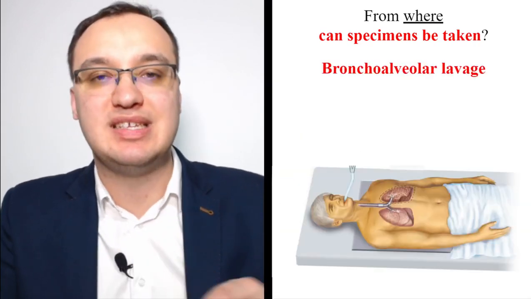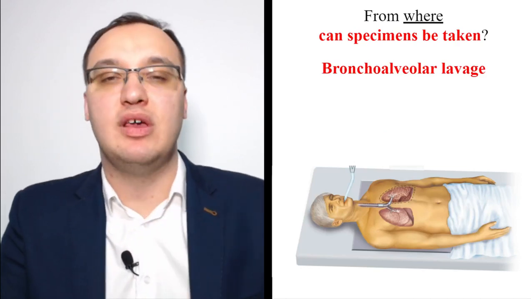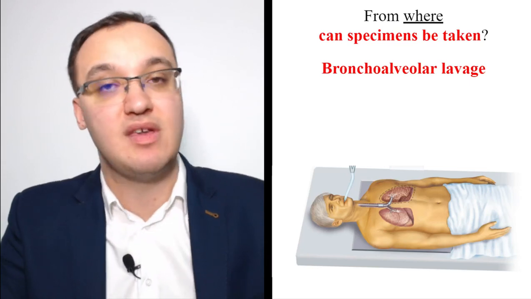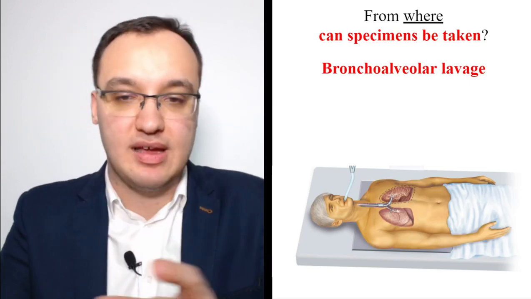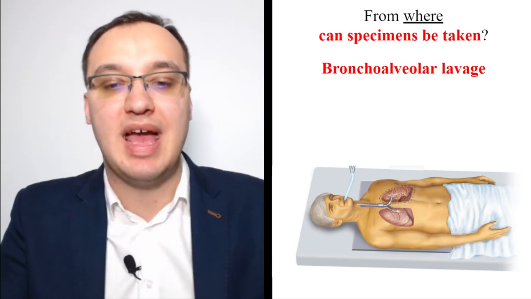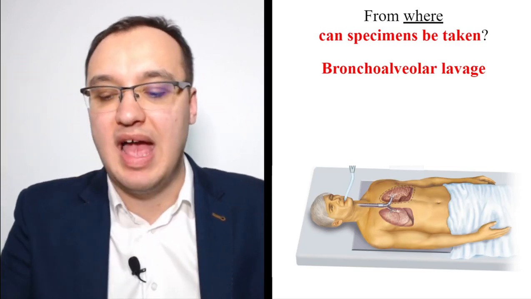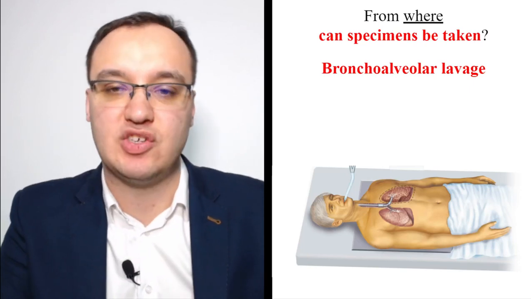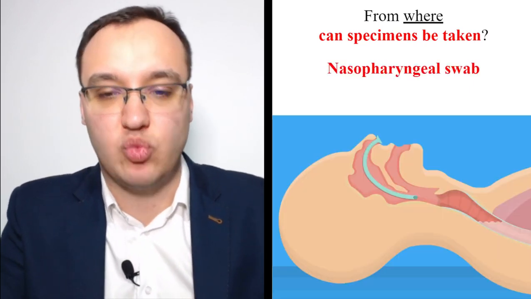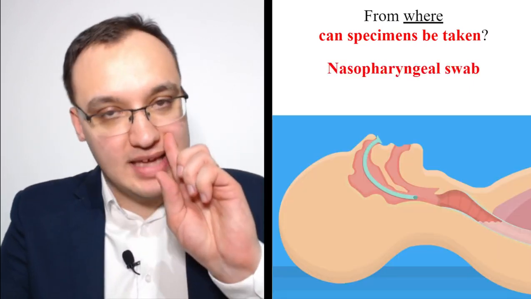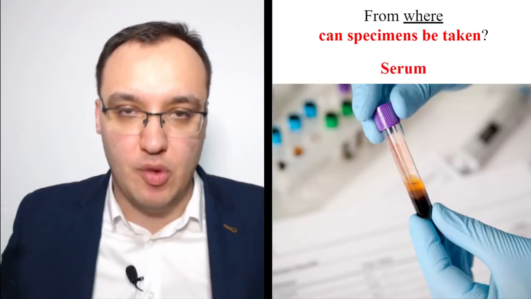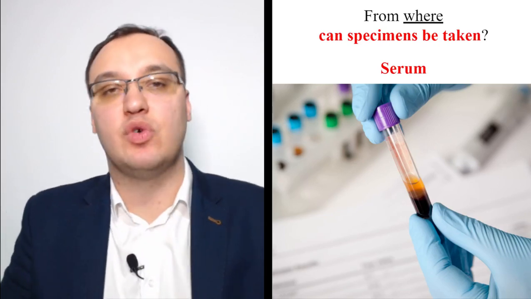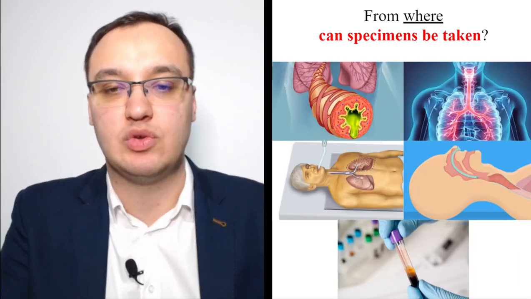Bronchoalveolar lavage, this is even further down. If we see that this patient has a severe pneumonia and we cannot treat it, then we will take a bronchoalveolar lavage very deep, and this has to be through a tube, and this is very rarely done. But with severe patients, we need to do it. Nasopharyngeal swab can be taken from the nasal region, and then of course from blood. It's easier, of course, it's fastest. We do a PCR from this also.